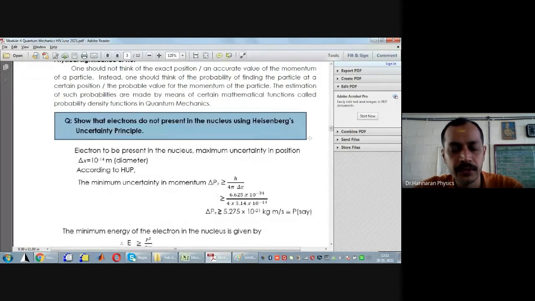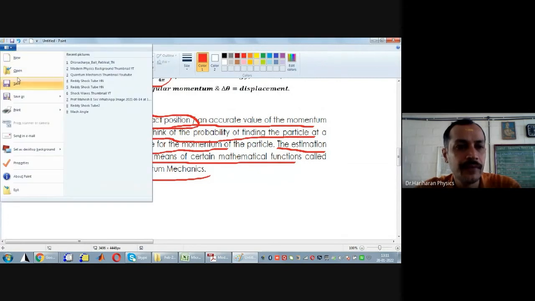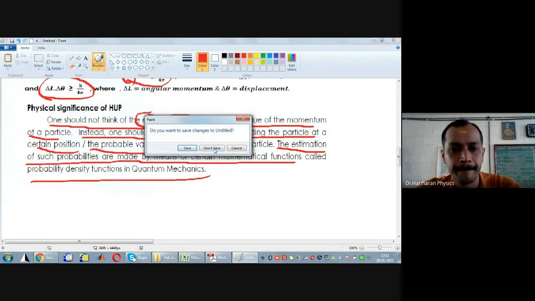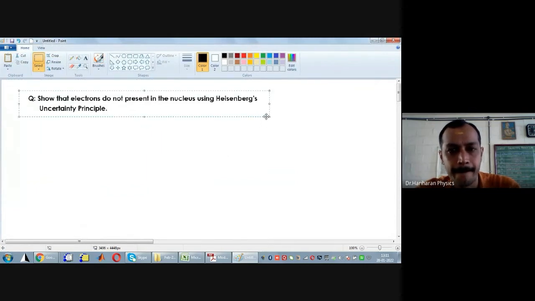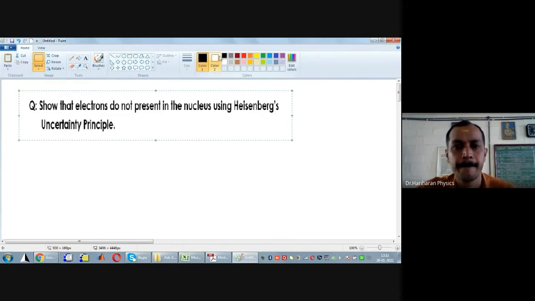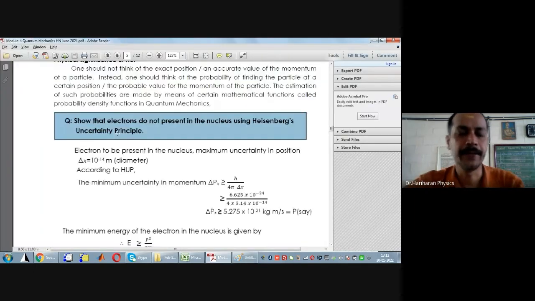Our next goal is, by applying Heisenberg's uncertainty principle, to show that an electron cannot exist inside the nucleus of an atom.